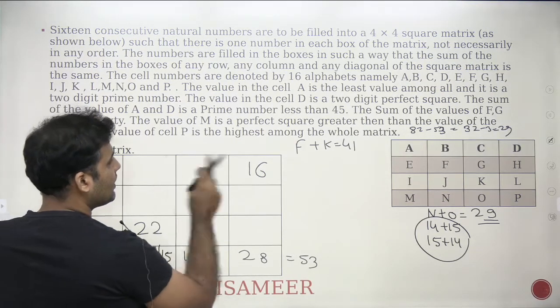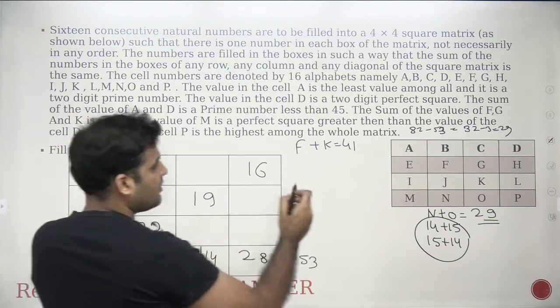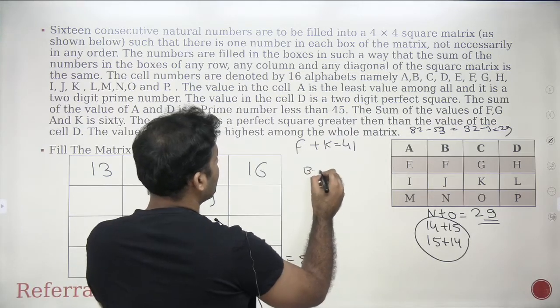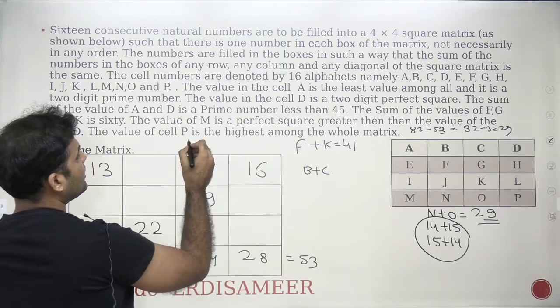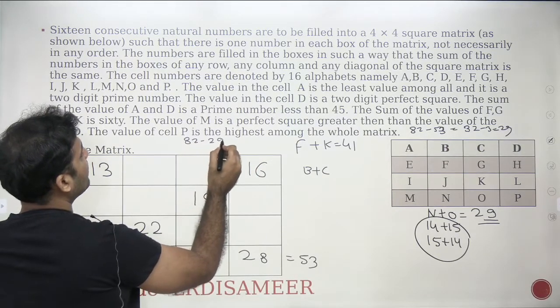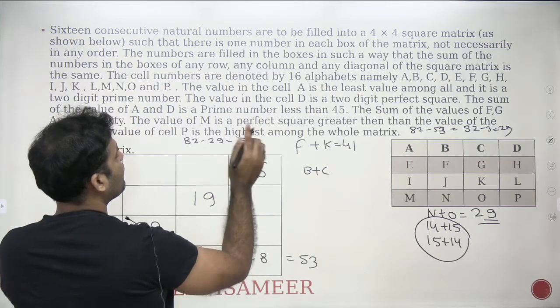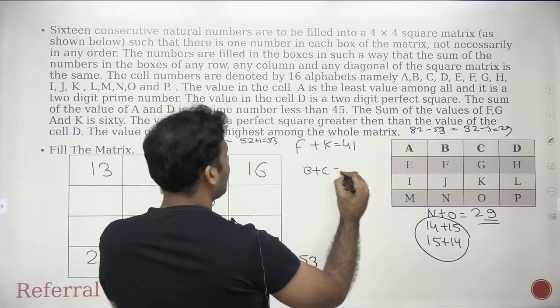Now similarly, let's look at these two options also. 13 plus 16 is 29 and the summation is 82. So if I look for the cases for B plus C, here is 13, here is 16, 29, 82 minus 29. Subtract 30, it would be 52, and add 1, it will be 53. I need the summation of these two values to be 53.